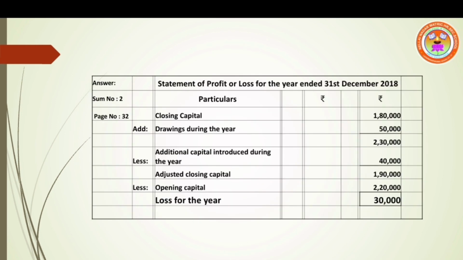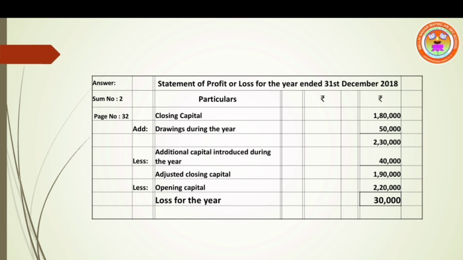Now in the center of our accountancy notebook, single side. Statement of profit or loss for the year ended 31st December 2018. Particulars, amount column. Use the formula, closing capital 1,80,000. Add drawings during the year 50,000. We are adding these two amounts, 2,30,000. Less additional capital introduced during the year 40,000.